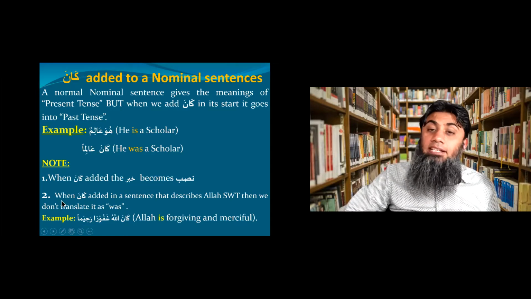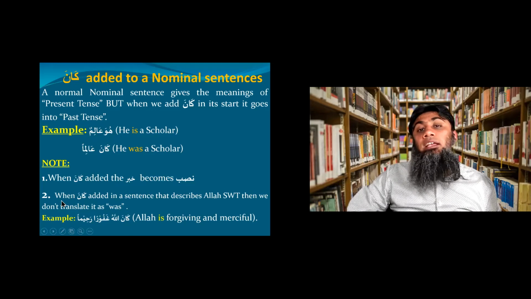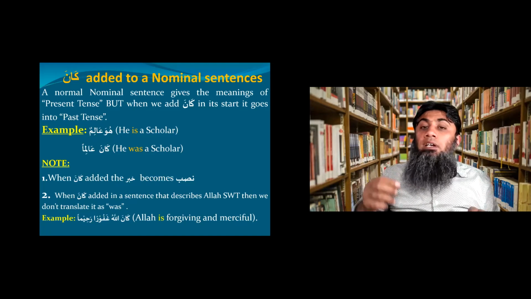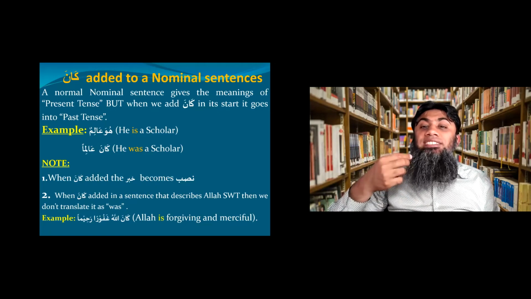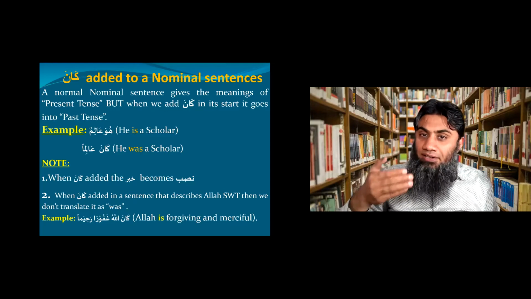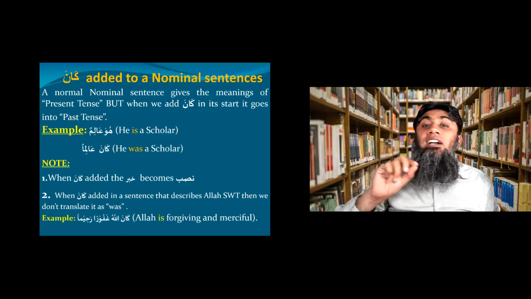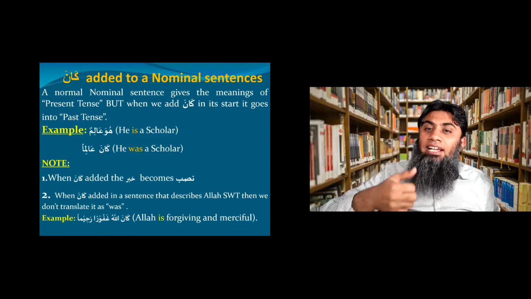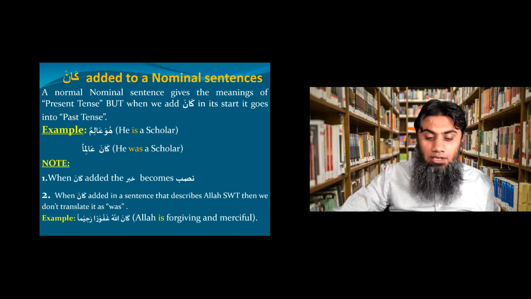Secondly, you remember this principle. Even though kana gives the meaning of was, when kana is used to describe Allah subhanahu wa ta'ala in terms of his names and attributes, then we will not translate it as was. We'll still translate it as is. Look at the example: Kana Allahu ghafuran rahiman.